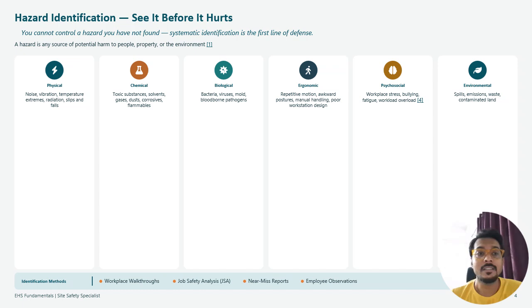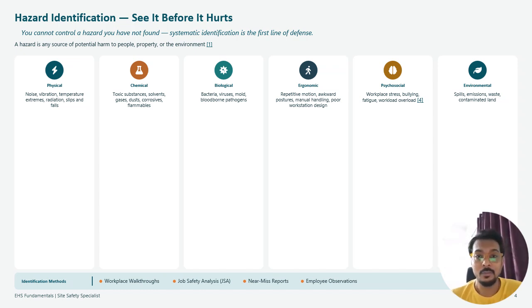The next topic is hazard identification. See it before it hurts. You cannot control a hazard if you have not found it. Systematic identification is the first line of defense. A hazard is any source of potential harm to people, property, or the environment.